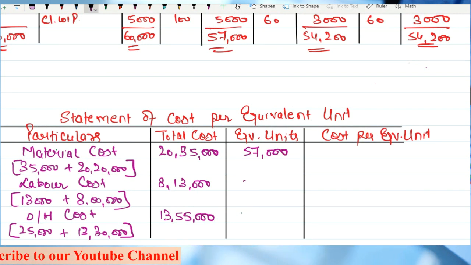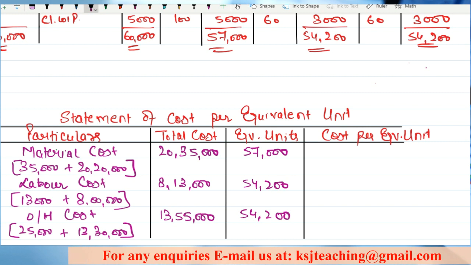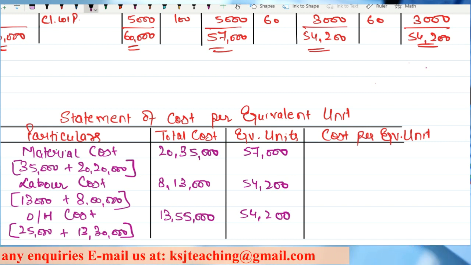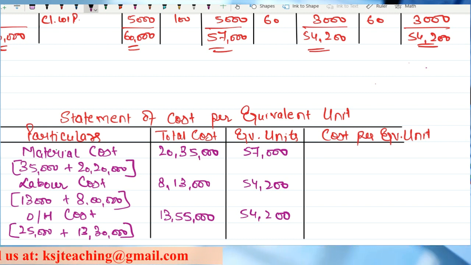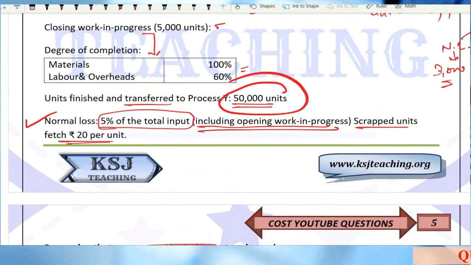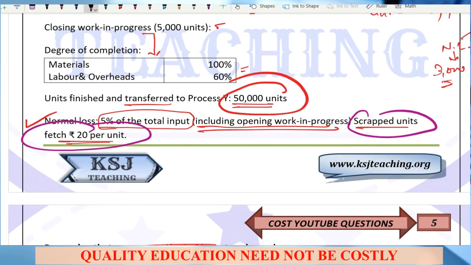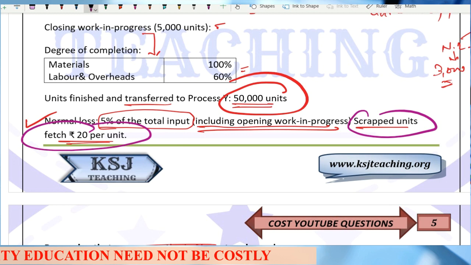Then labor cost is 54,200, then this one 54,200. What is the cost per equivalent unit? Now we have missed out on a big thing here. What, sir? Read the question carefully. Sir, it is given that scrapped units fetch 20 rupees per unit.